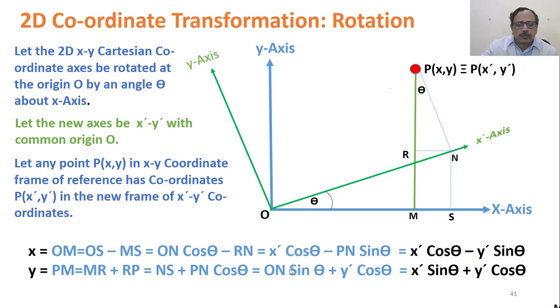So Y dash, this is theta. So NS is ON sin theta, which we got, and PN is your Y dash cos theta. Okay, PN is your Y dash cos theta. So X dash sin theta plus Y dash cos theta.